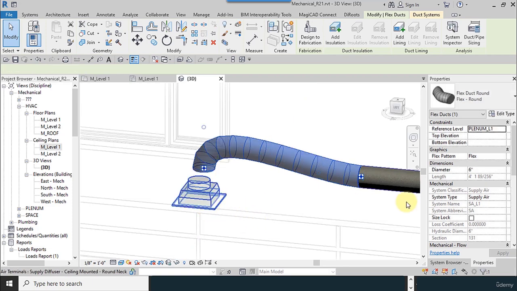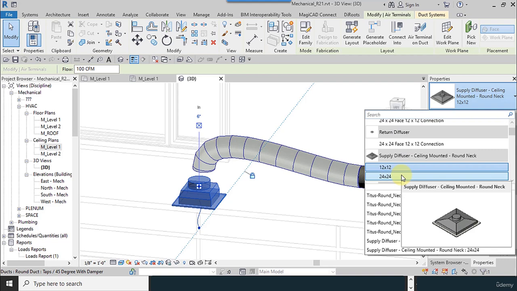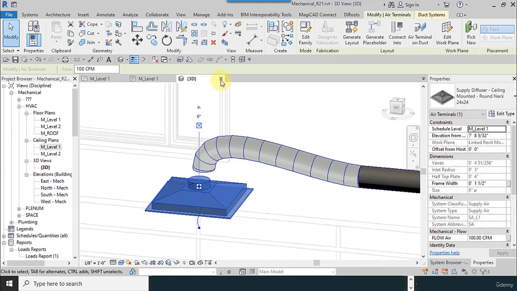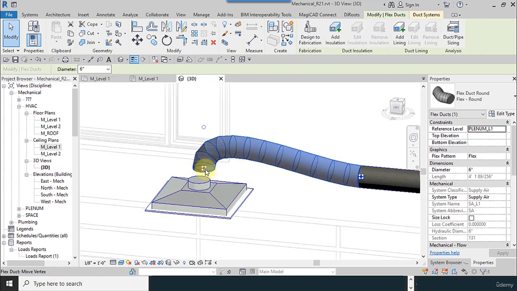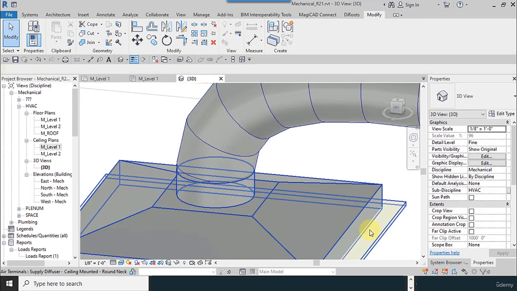I remove it. I disconnect the flex duct before that, and I change the dimension to 24 by 24. And there's an error which says constraints are not satisfied. It is related to the lock of the object. So I reconnect it again. As you can see it,